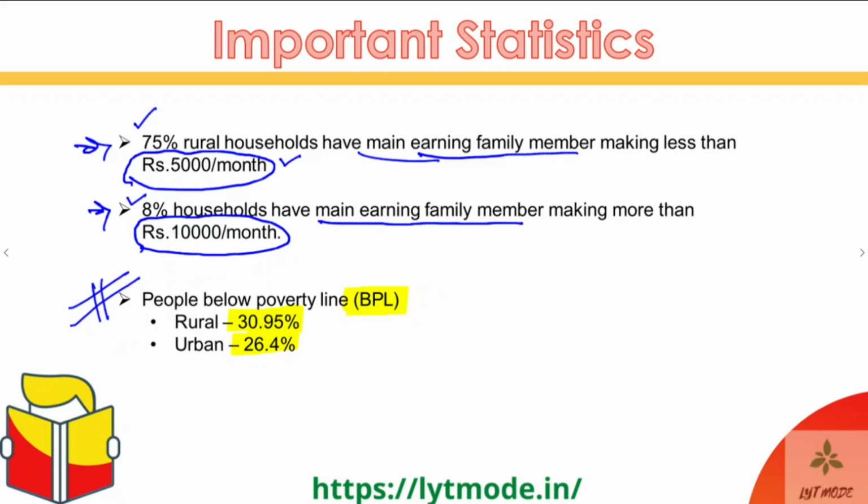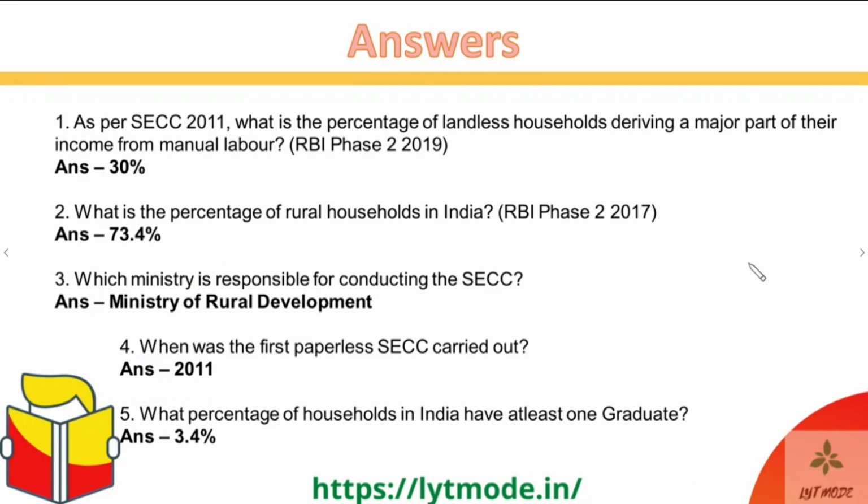Okay, guys. And when we take the combined or the cumulative average, this will come out to be somewhere around 29.5%. Okay, somewhere around 29.5% households in overall India fall under the BPL category. Okay, so moving ahead then.